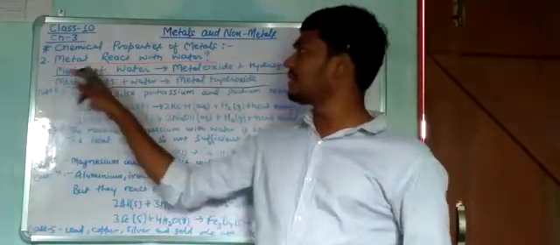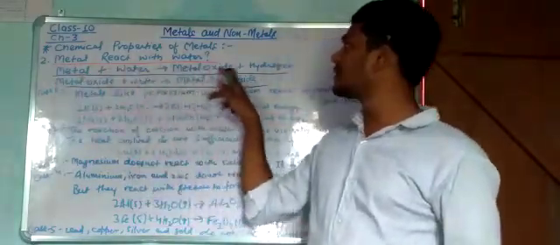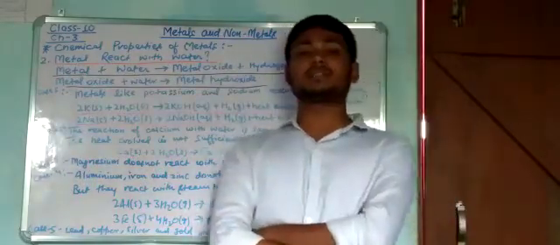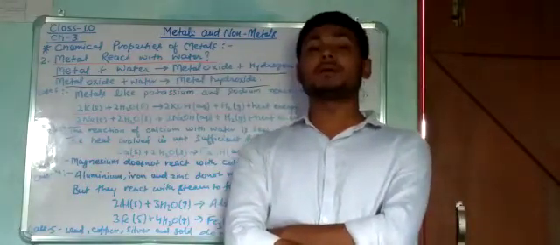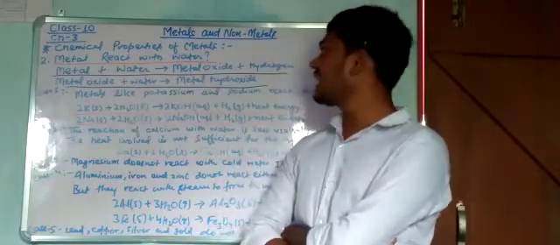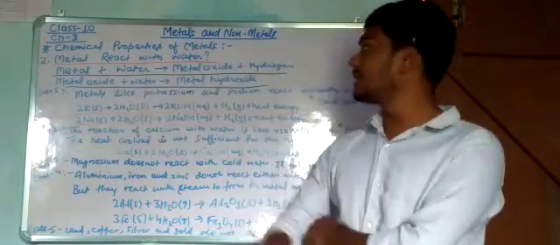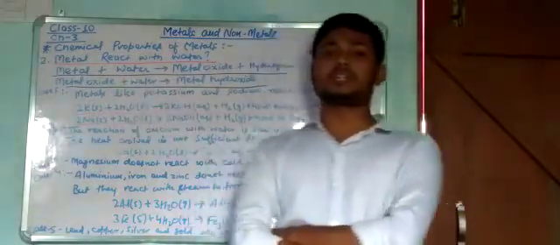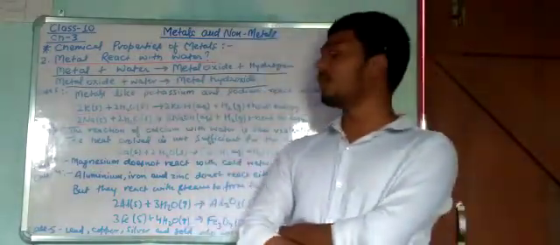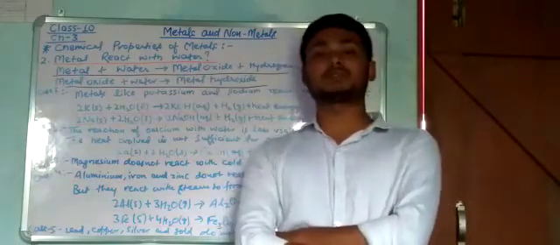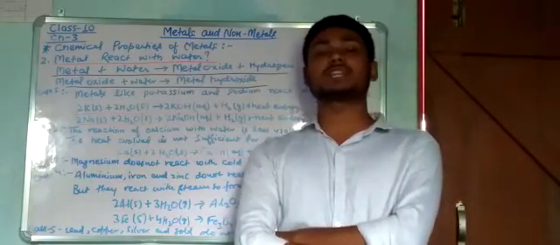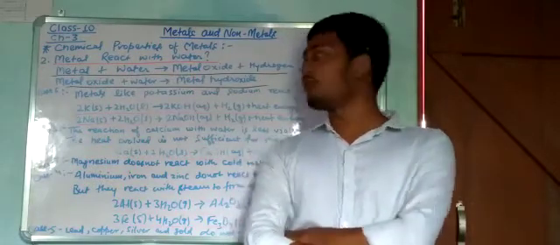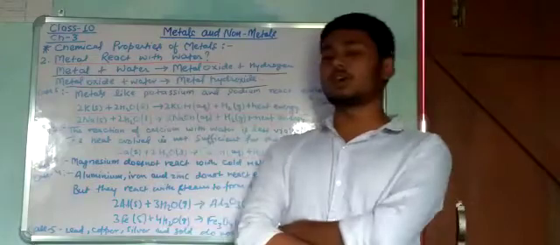Whenever a metal reacts with water, it forms metal oxide and hydrogen gas. And when the metal oxide again reacts with water, it forms metal hydroxide. So you need to write down these two formats: metal reacts with water to form metal oxide plus hydrogen gas, and whenever metal oxide again reacts with water, it forms metal hydroxide.